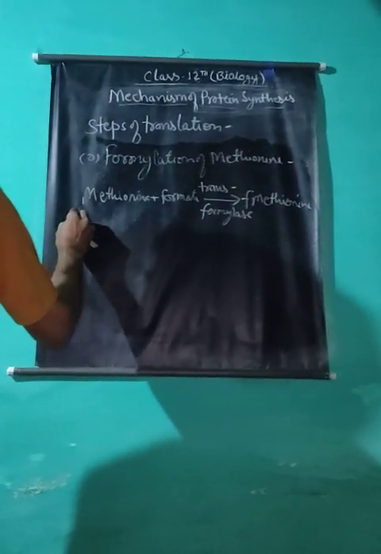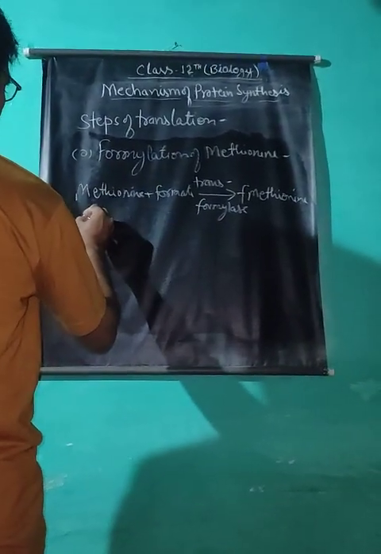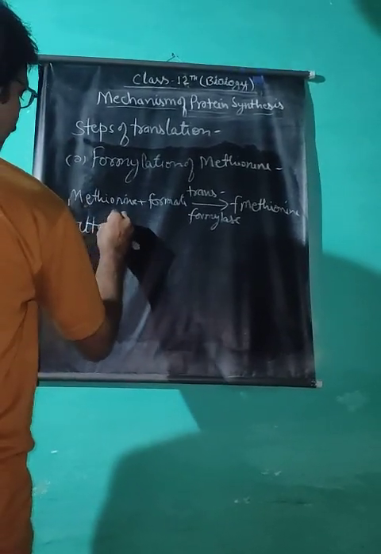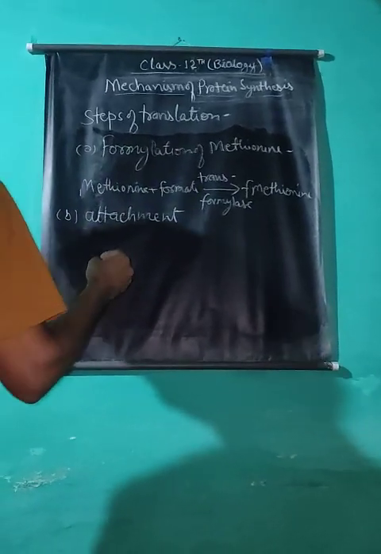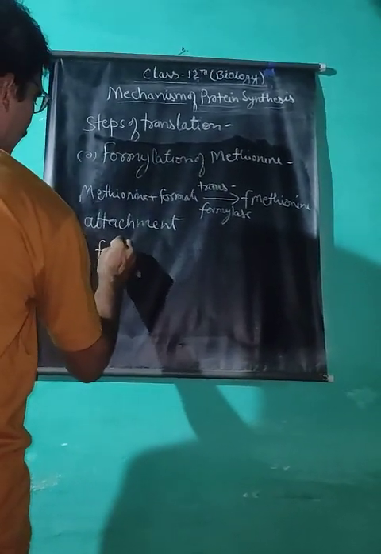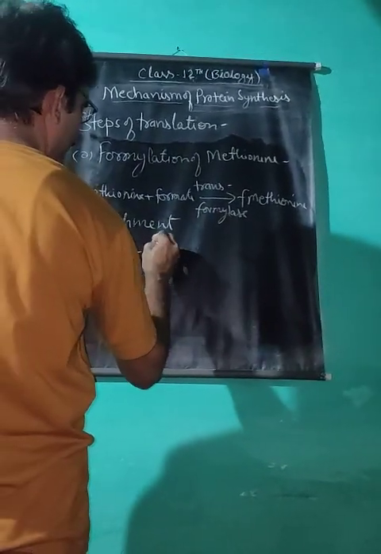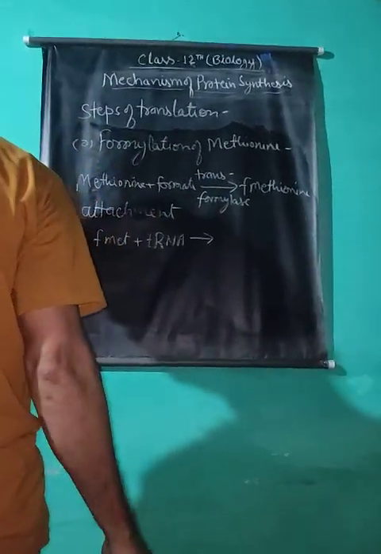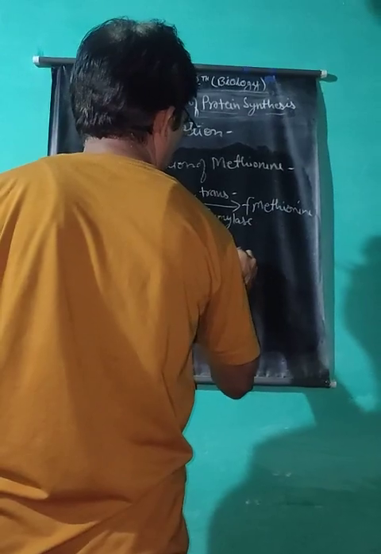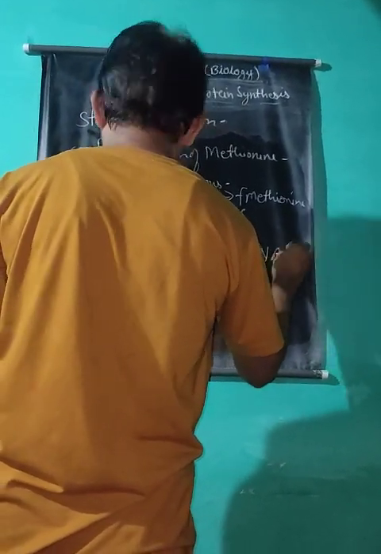In the second step, attachment of F-methionine with transfer RNA. F-methionine, or F-met, plus tRNA to form F-met tRNA.